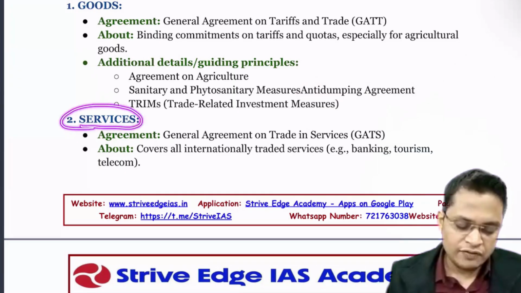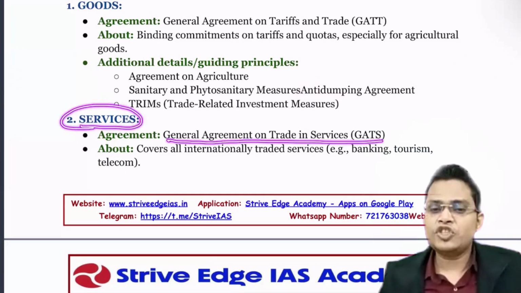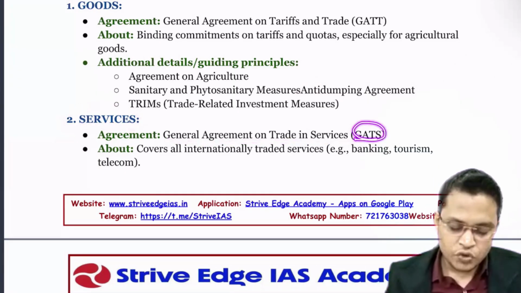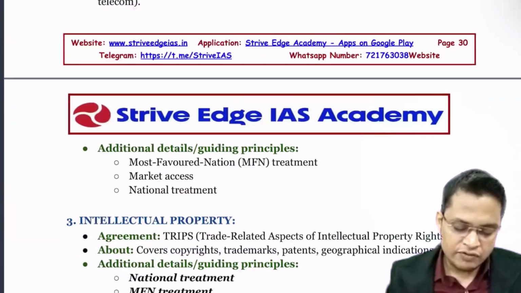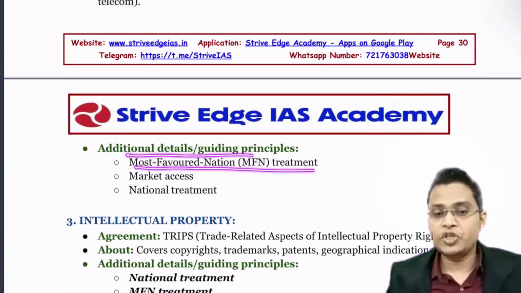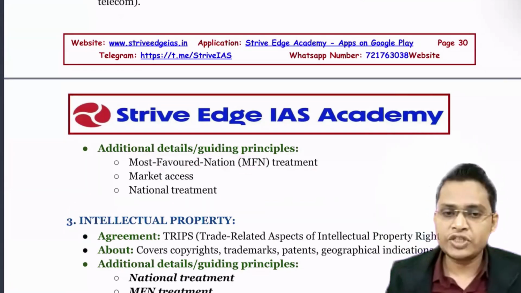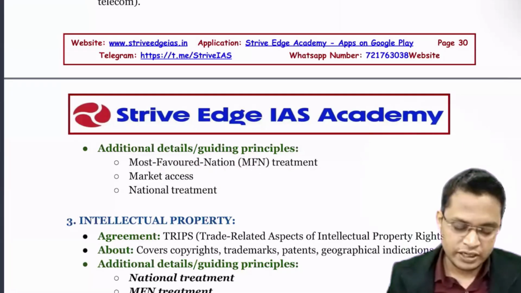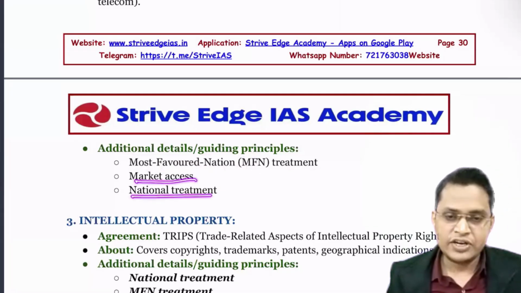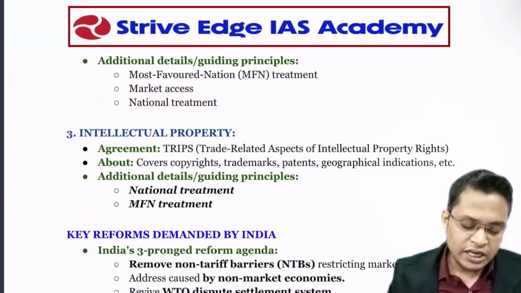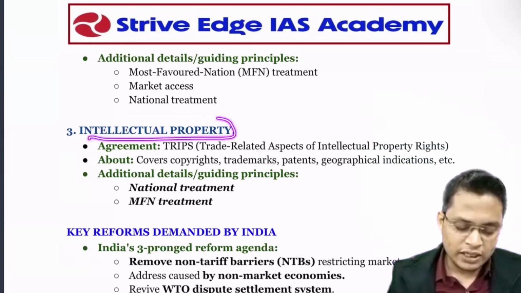For services, we have the General Agreement on Trade in Services, that is called GATS. They cover banking, tourism, and telecom. Additionally, we also have most favored nation treatment. So dear students, please study what most favored nation status is and what the benefits are. Just study it. Next is market access and national treatment. Okay, next is intellectual property. We need to protect intellectual property.